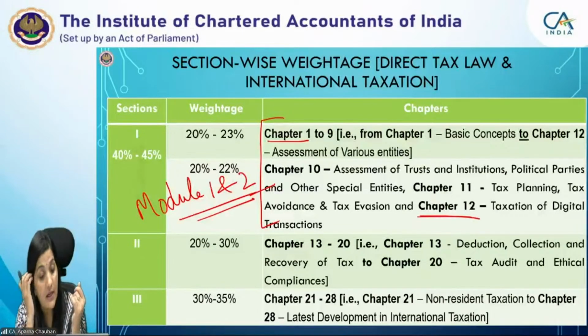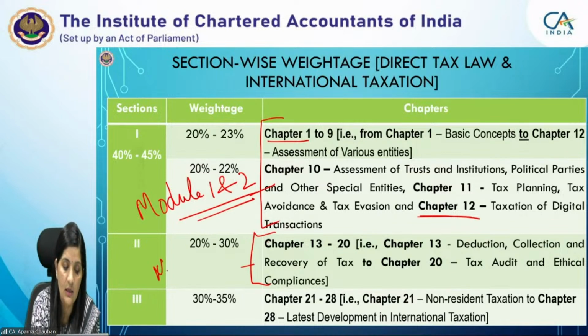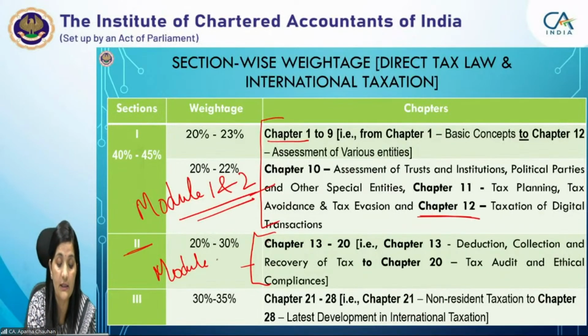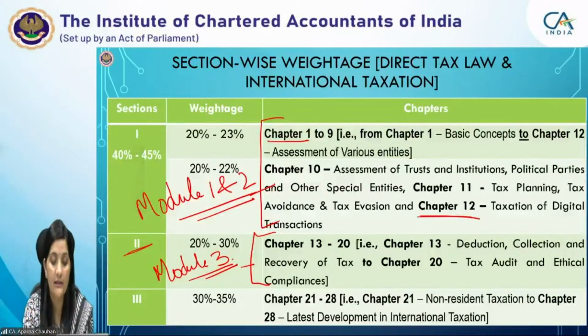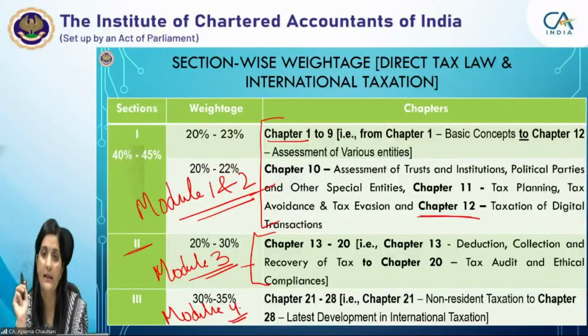Then the third module is on the procedural law, and this would be based on section 2. All the chapters which are based on section 2, this procedural law, are contained in this module 3. For international taxation, again, there is a separate module, that is module 4. So there are in total 4 modules for final paper 4, direct tax laws and international taxation.